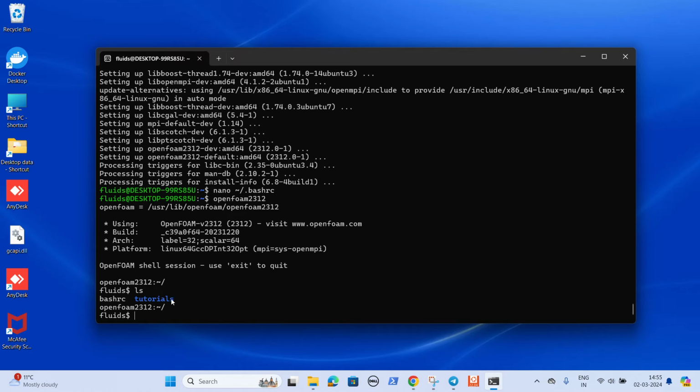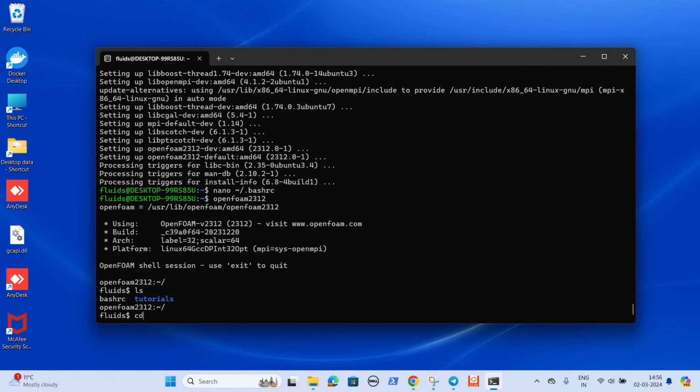You can see there is a tutorials folder, and I copied this tutorial folder intentionally from the original installation folder to the root directory, because in the installation folder you may not have write permission, but in the local folder or in the root directory there is the write permission, and from here I can run OpenFoam simulations.